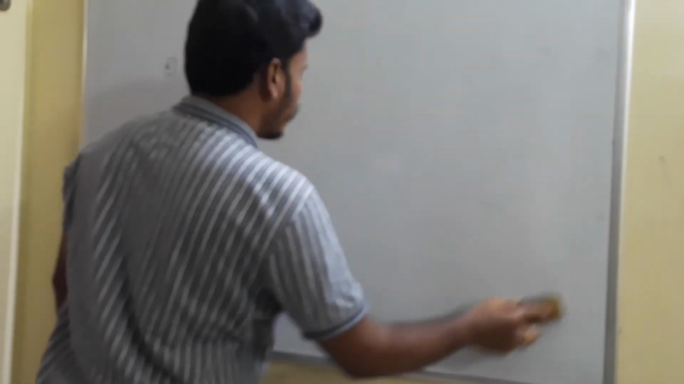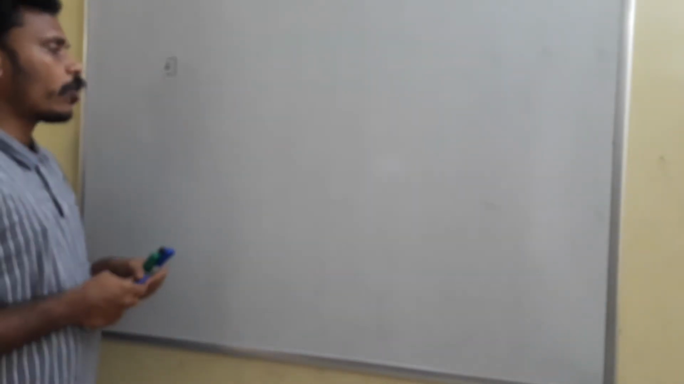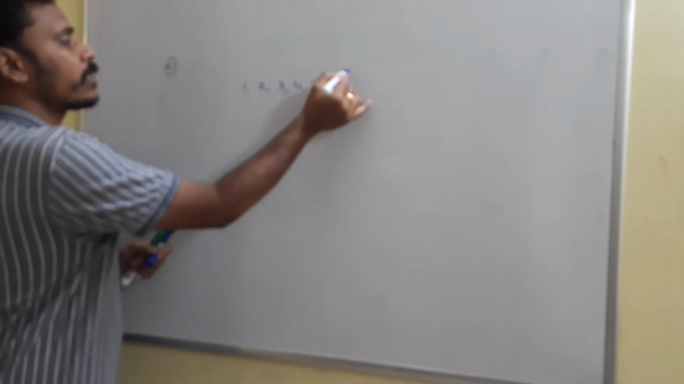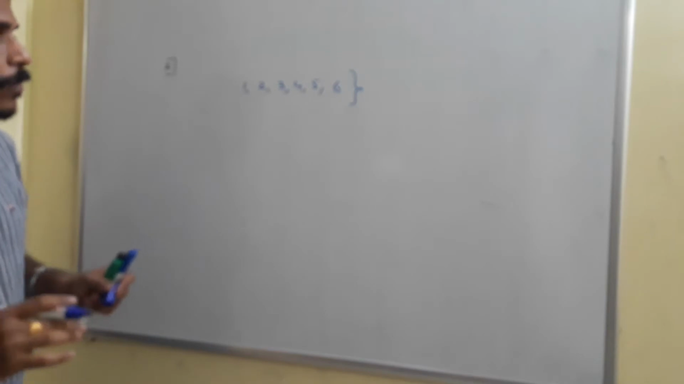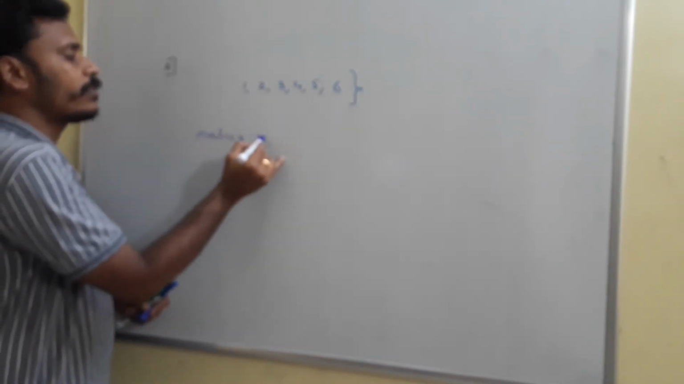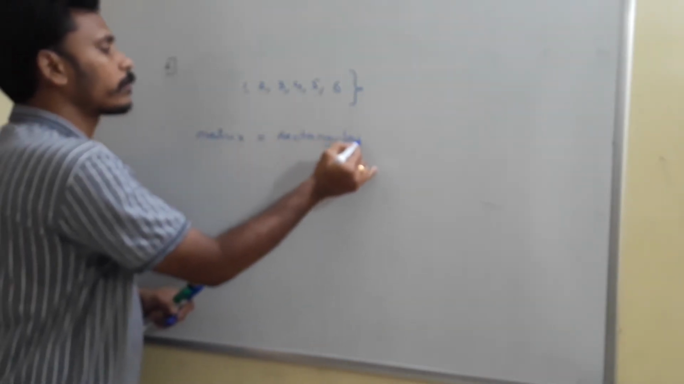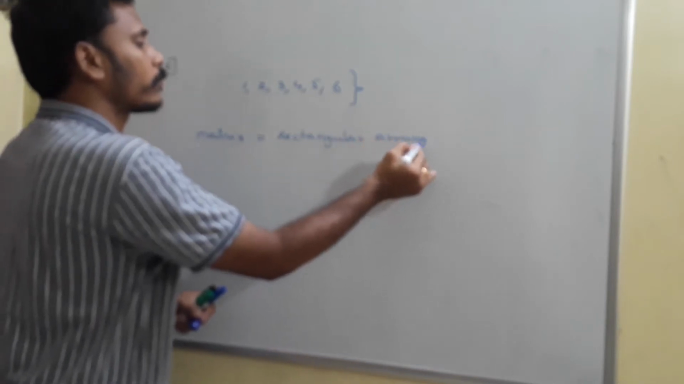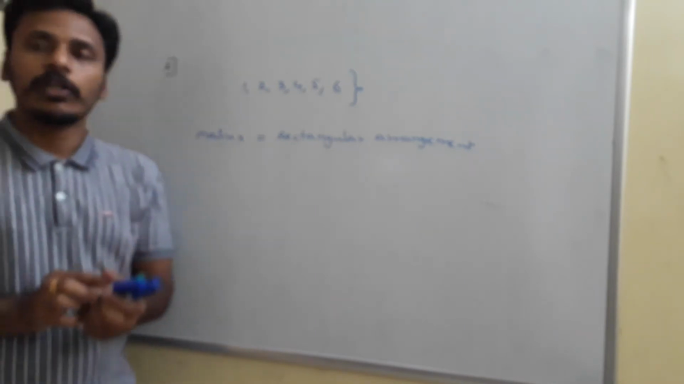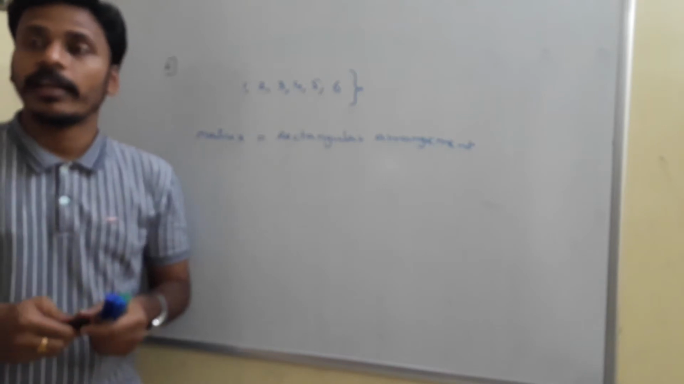For example, I will consider the numbers 1, 2, 3, 4, 5, 6. If I consider the first 6 numbers, you just look there: 1, 2, 3, 4, 5, 6. These are the 6 numbers, and I need to write a matrix. Writing a matrix is nothing but a rectangular arrangement of numbers. I need to arrange these 1, 2, 3, 4, 5, 6 in a rectangular format. So how to arrange these 6 numbers in a rectangular format?